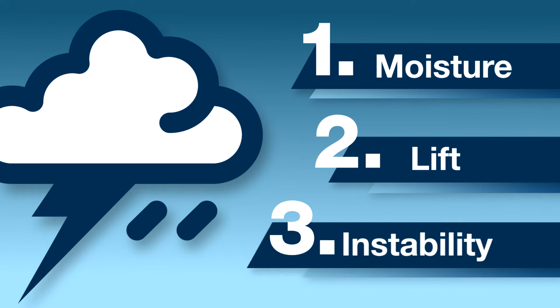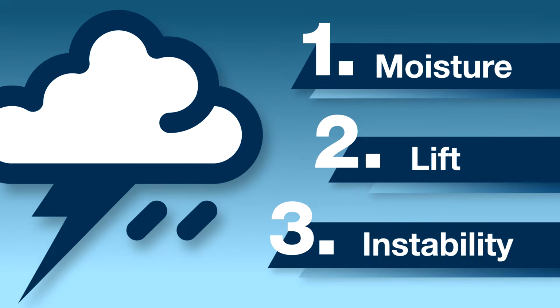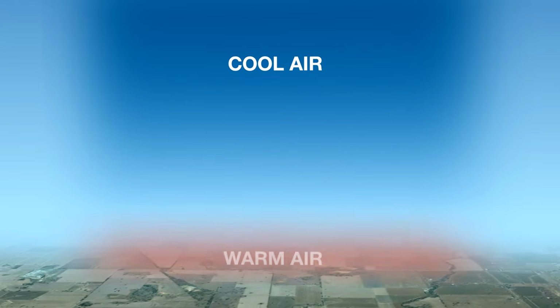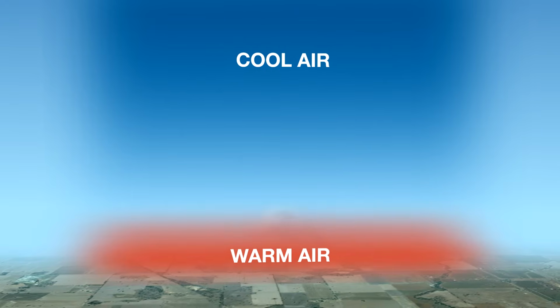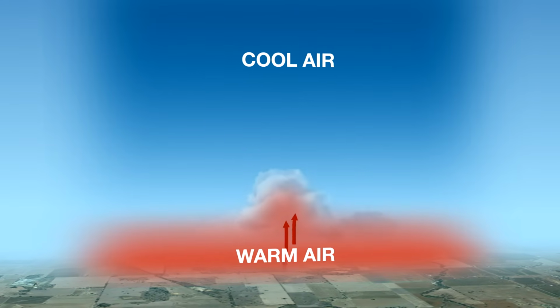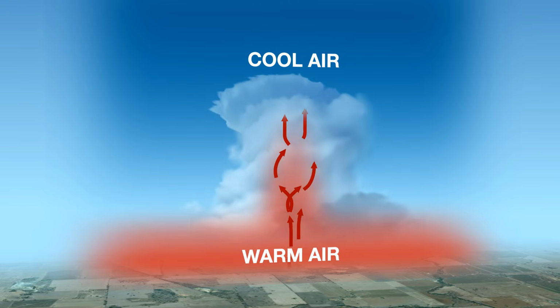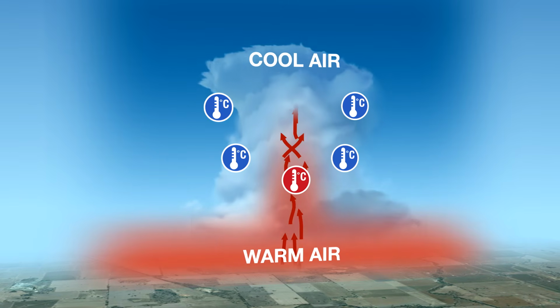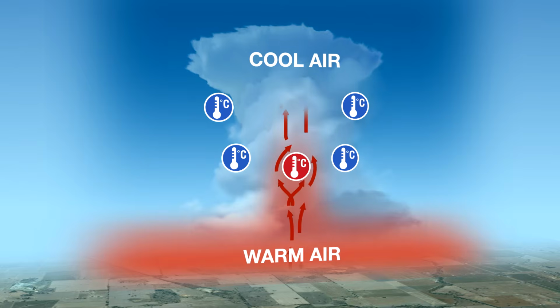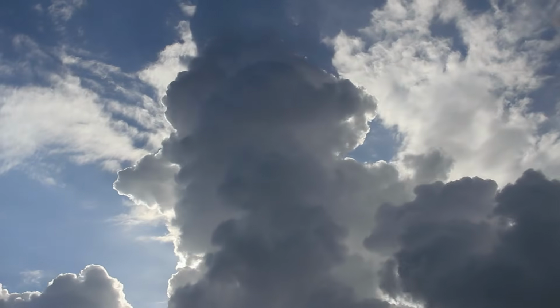The third ingredient is atmospheric instability. This often comes in the form of cold air aloft and warm air low down. That means that the warm air, as it rises into the cold air above it, can freely keep rising because it stays warmer than the environment, and therefore it can keep rising, and the moisture in it condenses and forms the cloud.